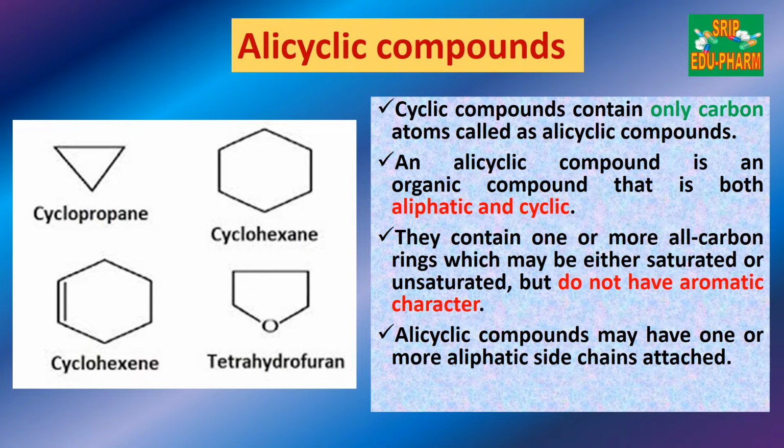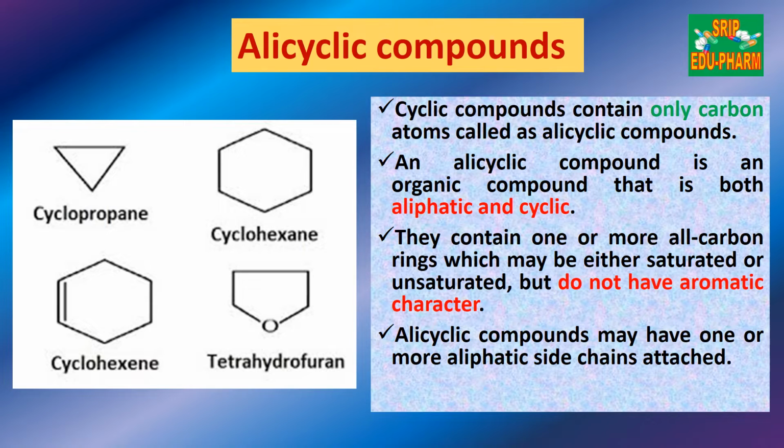Now we will be discussing alicyclic compounds. The word ali comes from aliphatic and cyclic means a cyclic ring. So the cyclic compounds that contain only carbon atoms are called alicyclic compounds. An alicyclic compound is an organic compound that is both aliphatic as well as cyclic. They contain one or more all-carbon rings which may be either saturated or unsaturated but do not have aromatic character. Alicyclic compounds may have one or more aliphatic side chains attached.